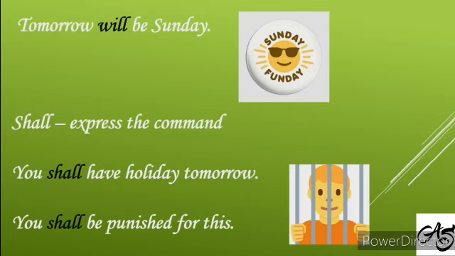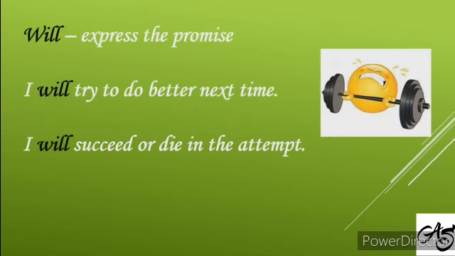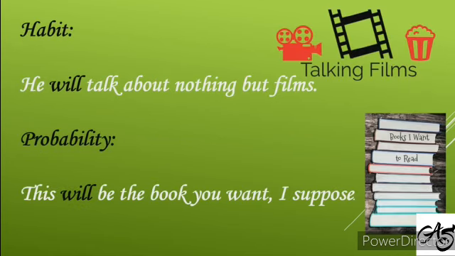Shall sometimes is used in the second and third person to express a command. You shall have a holiday tomorrow. You shall be punished for this. Now we'll see the will. Will mostly comes for promise also. I will try to do better next time. I will succeed or die in the attempt. Sometimes as a habit: he will talk about nothing but films.